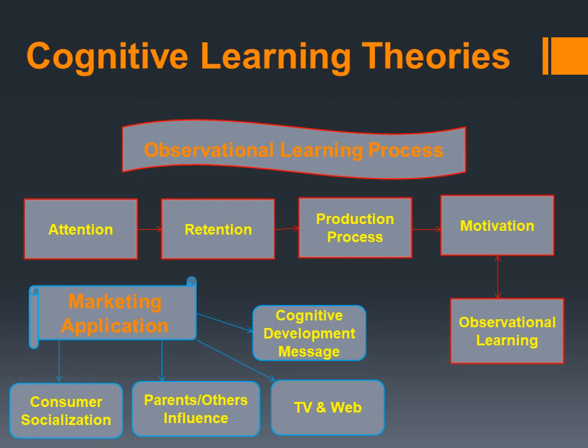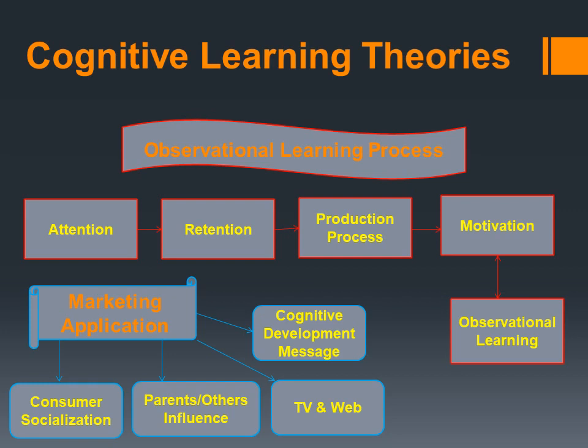And next comes observational learning. Observational learning is the process of learning by watching the behaviors of others. That means the targeted behavior is being watched, memorized, or copied. In this slide you can also see the marketing application of cognitive learning theories.